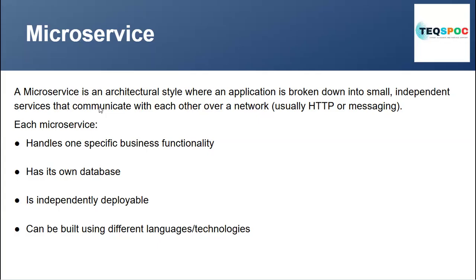Now you want to communicate between the older application and the new application. The older application is developed in Java, the new application is developed in Python or any other language. So you want communication between those two languages. How will you communicate? With the help of microservices. There are two microservices, and with the help of APIs, REST APIs, or messaging, you can communicate between two services built in different languages. One application built in Java, one in Python, Ruby, or another language. They can communicate with each other with the help of the microservice architecture.